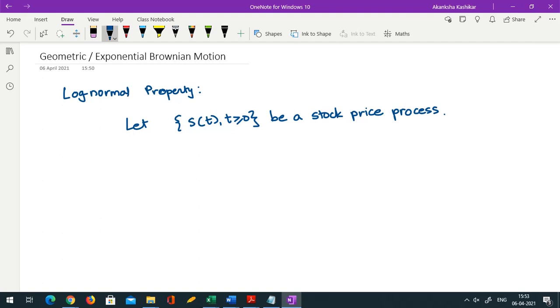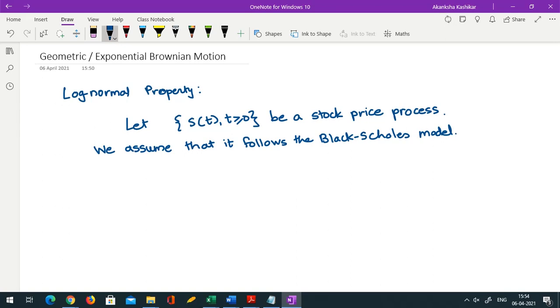So we will assume that it follows Black-Scholes model. What it means is it follows the stochastic differential equation dS equal to mu S dt plus sigma S dZ, where mu is the expectation and sigma is the volatility.